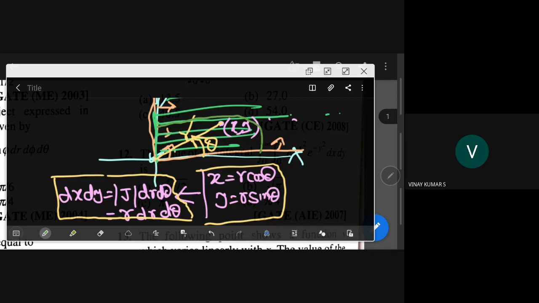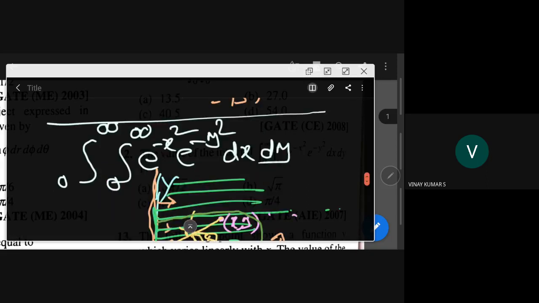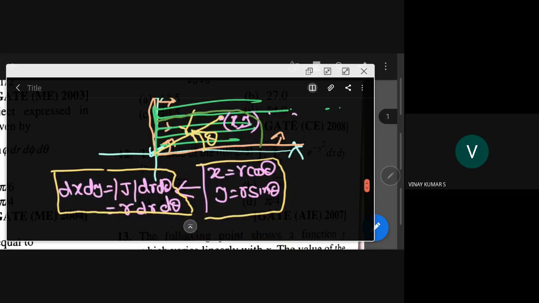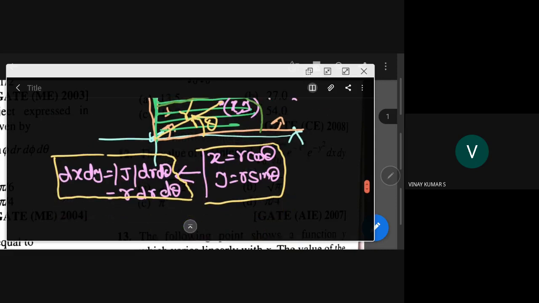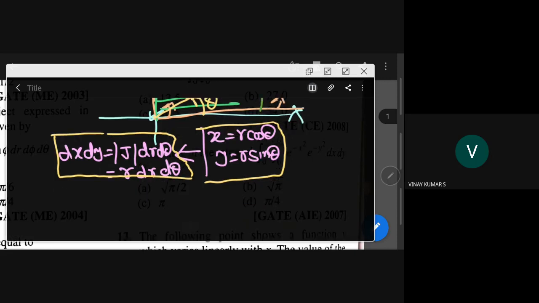So now this integral can easily be evaluated using this transformation.